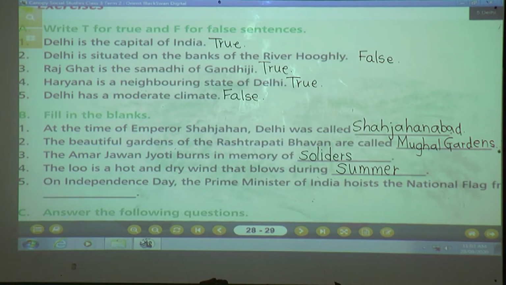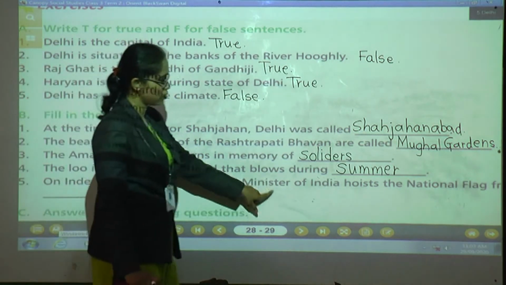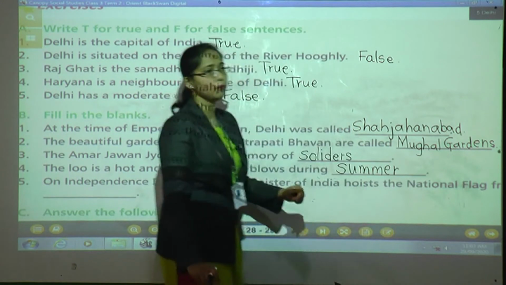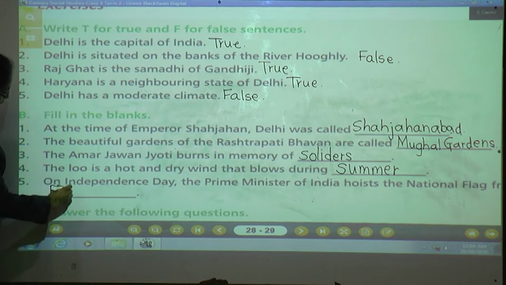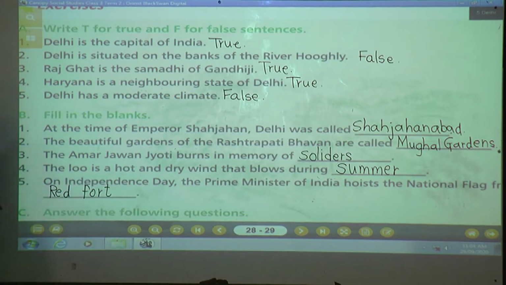Okay, children. Now, next question. On Independence Day, the Prime Minister of India hoists the national flag from where? Where do they hoist it? Yes, from Red Fort. What is the spelling of Red Fort? R-E-D, Red, F-O-R-T, Fort. Understood, children? Yes, done. Have you written the answer?